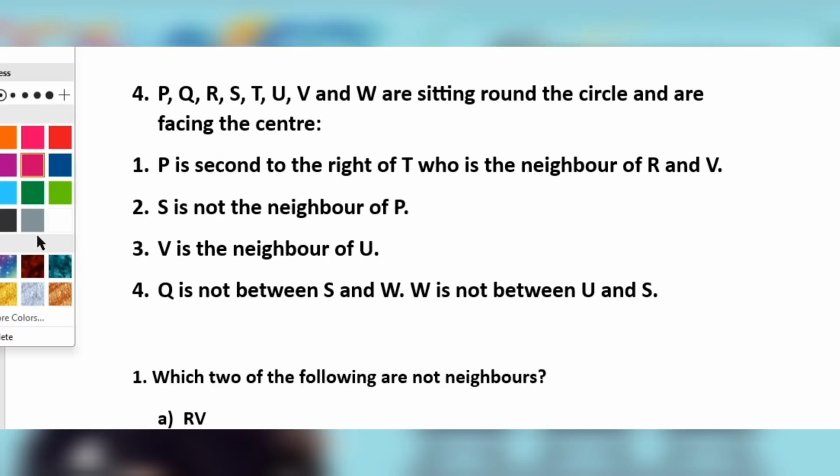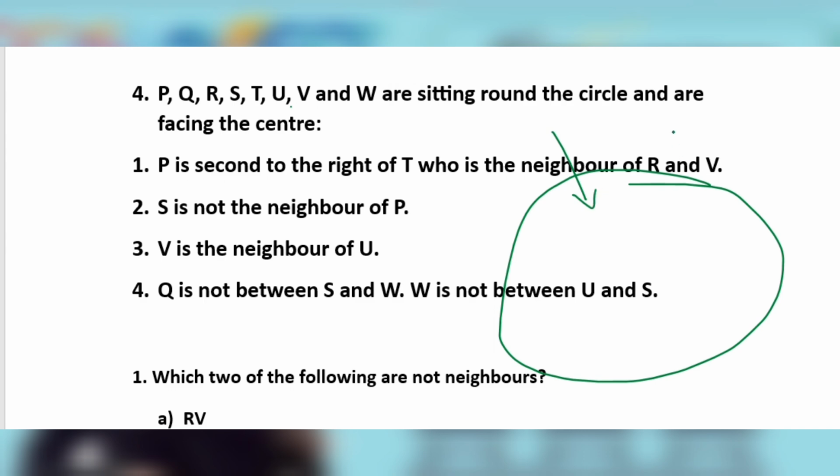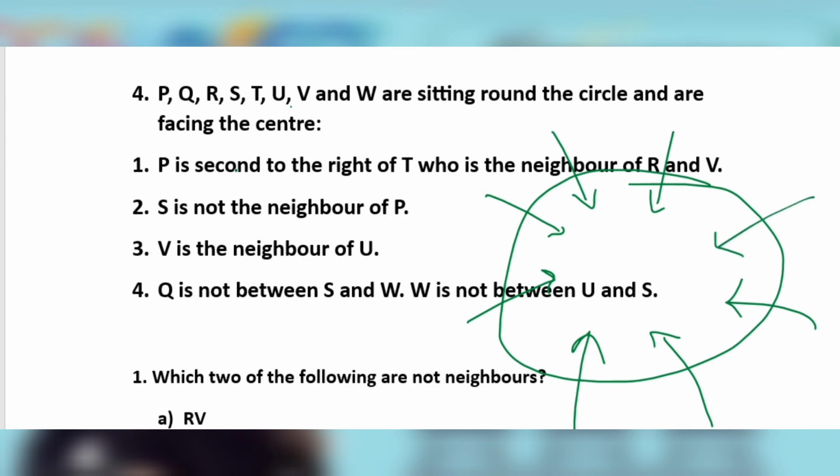What is written here? P, Q, R, S, T, U, V and W are sitting on a round circular table facing at the center. Round circular table and facing at the center. 8 people. 1, 2, 3, 4, 5, 6, 7, and 8.